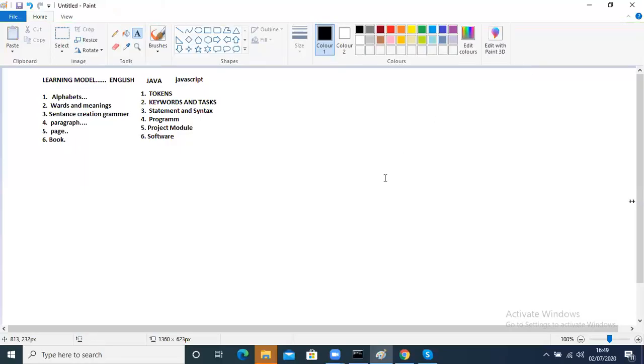Hi. So today, what we are going to learn is about the learning models we have currently. If you want to learn any language, whether it is a human language or a computer language, we have two types of models. That's what we discussed: one is the observation model, and another is the learning model.